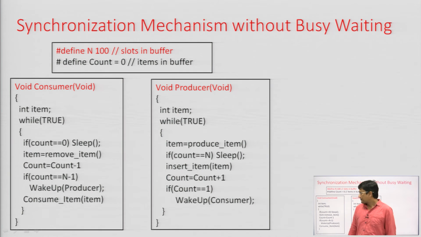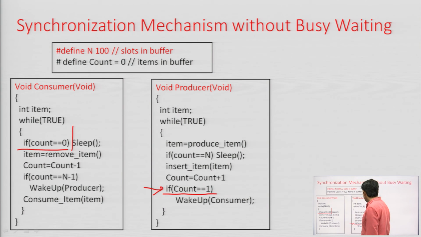Now, let us say the consumer checks if count equals 0 and there is a preemption after this. Then we go to the producer process. In the producer, let us say we are here. If count is 1, we are waking up the consumer. The consumer is not sleeping, even then we are waking up the consumer. So, let us say we have woken up the consumer. After this, let us say this statement goes. If this statement goes, the consumer process will sleep.